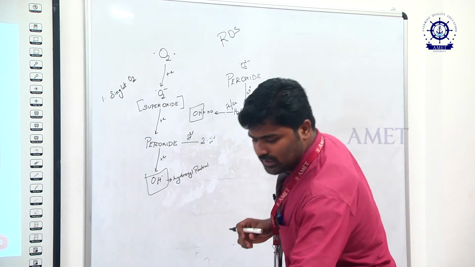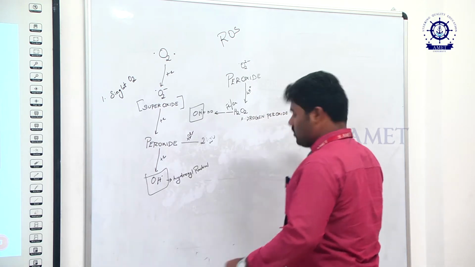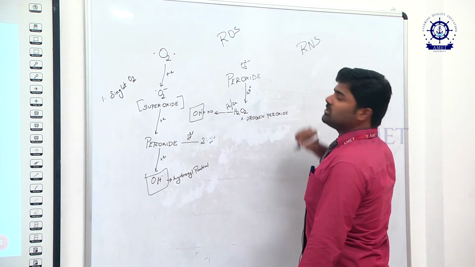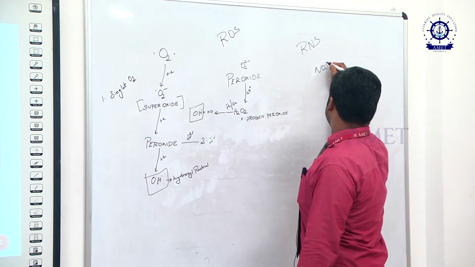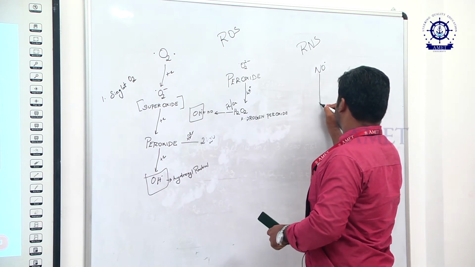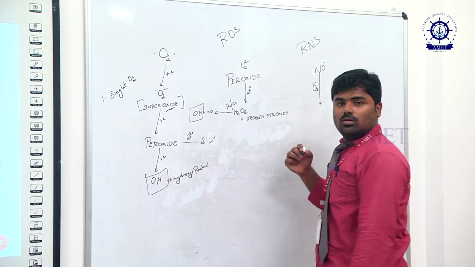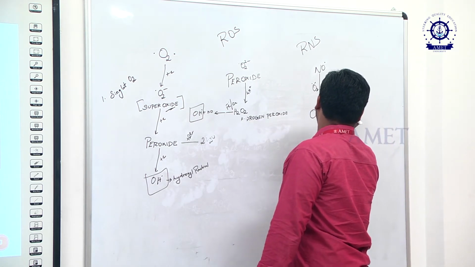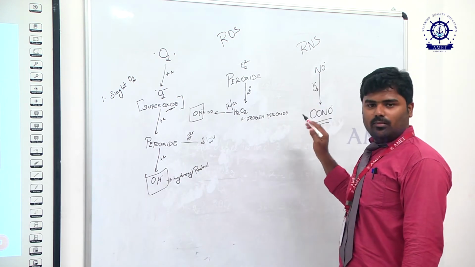So other than reactive oxygen species, we also have some other free radicals that we will call reactive nitrogen species. When the nitroxide radical reacts in presence of superoxide, which means O2 minus dot, then we get peroxynitrite. This is also highly reactive. These are the free radical mechanisms.